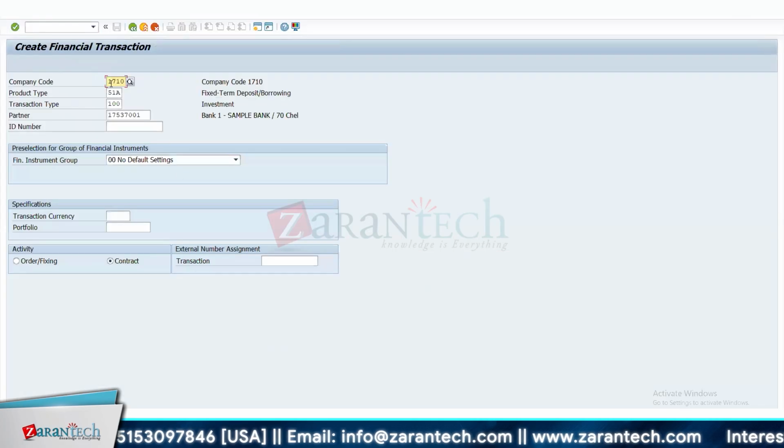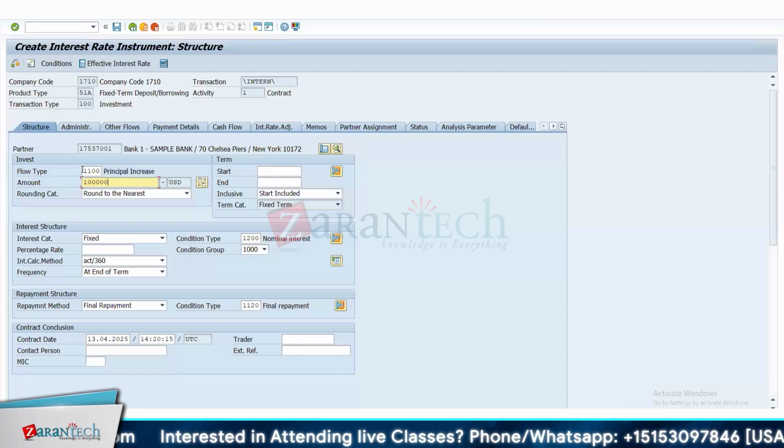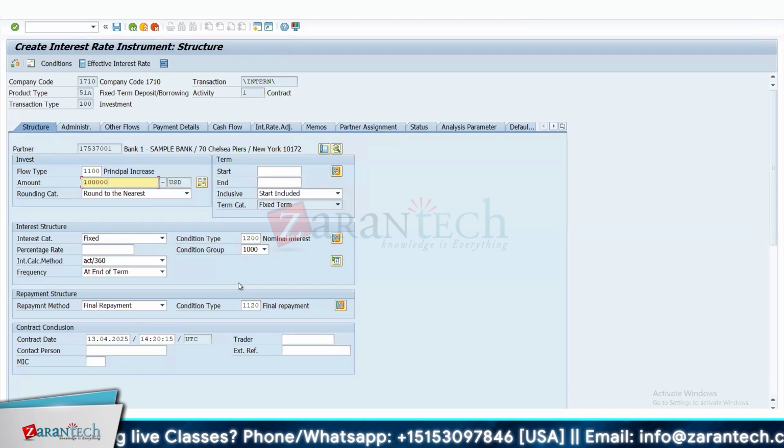Okay. So we spoke about this screen, company code, product type, transaction type, partner. We also spoke about the business partner details. So now we'll go and create this deal. We also spoke about the flow type 1100, principal increase flow type. So now we'll try to create the deal number. Now this is a screen that helps any end user to create a treasury transaction.